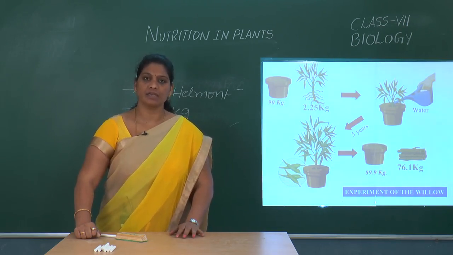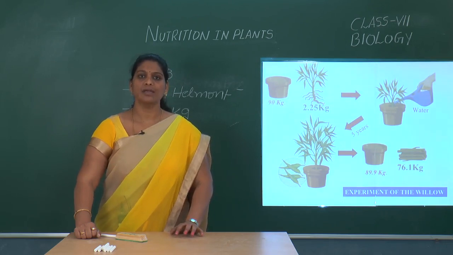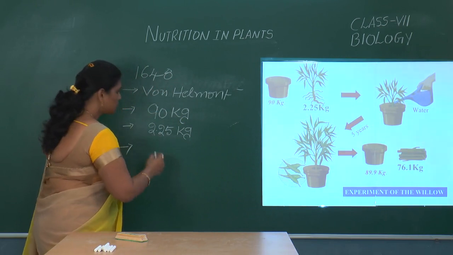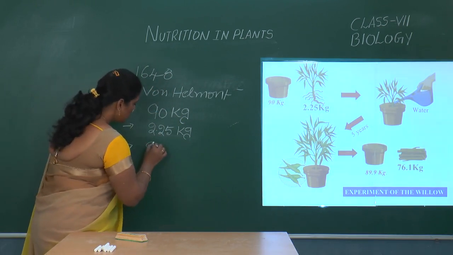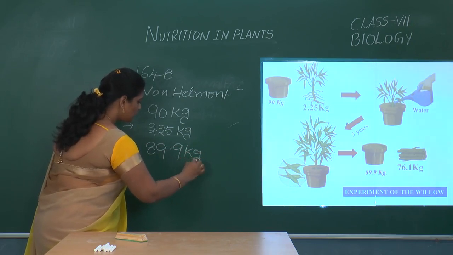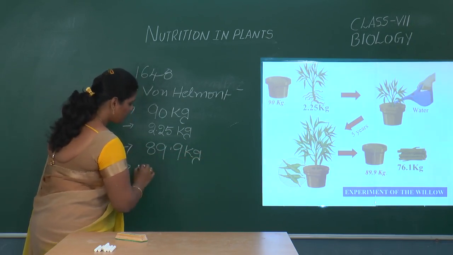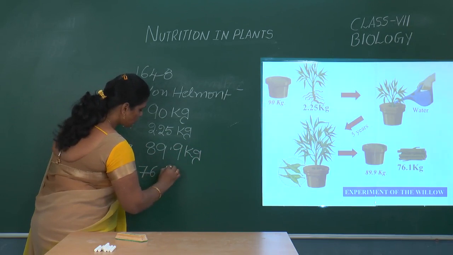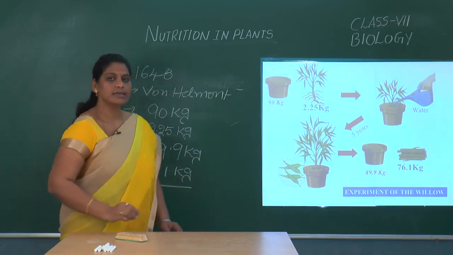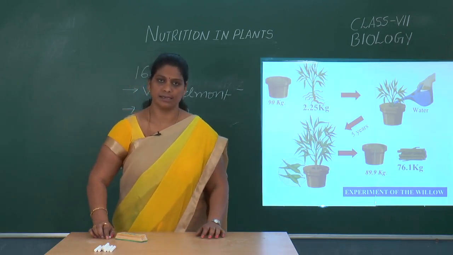After 5 years, again he weighed the body mass of the plant and soil. Then he got the result like this. The weight of the soil is 89.9 kg and the weight of the plant is 76.1 kg. And then he analyzed the result.